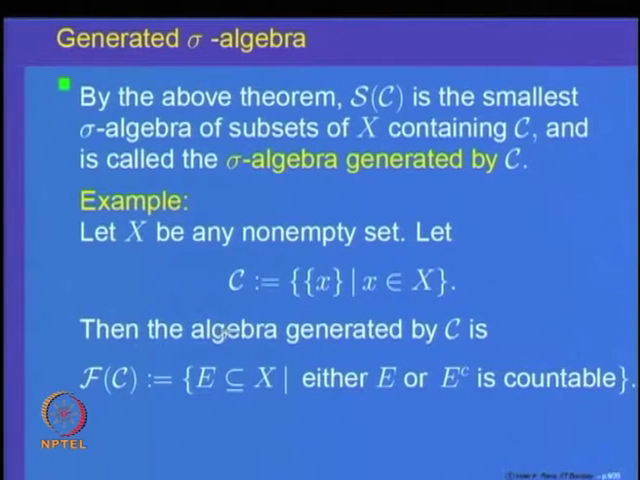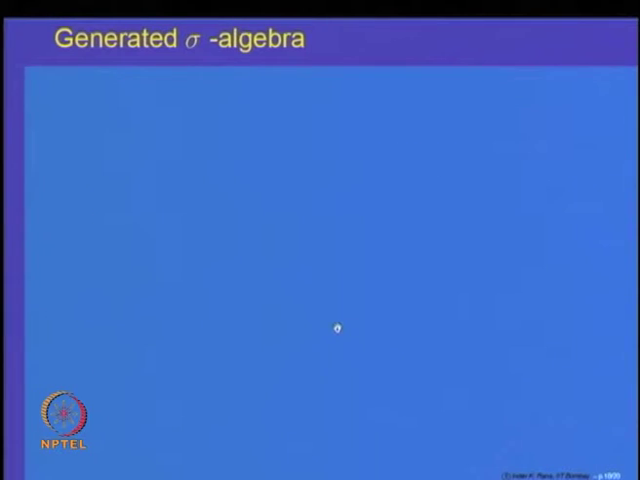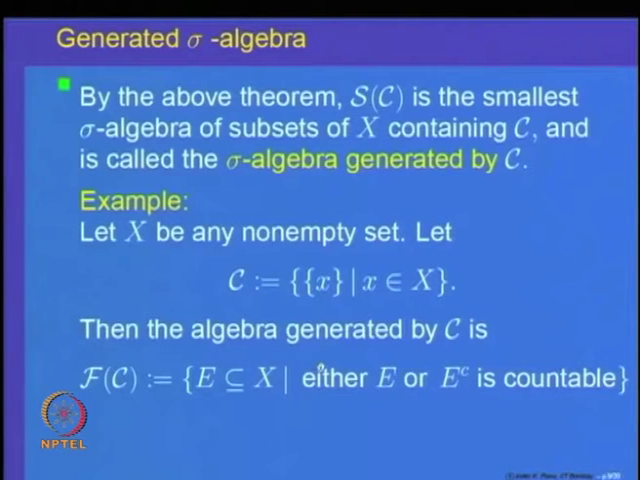So, this is not correct. What we should have is the sigma algebra generated by C. This is a correction here: the sigma algebra generated by C must be equal to this collection, where either E or E complement is countable. So, let us prove this fact.